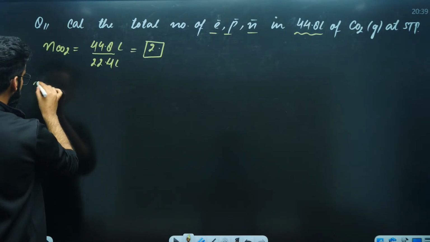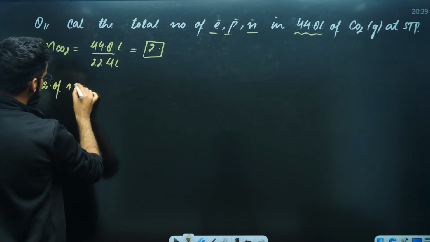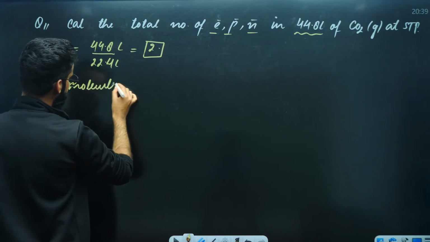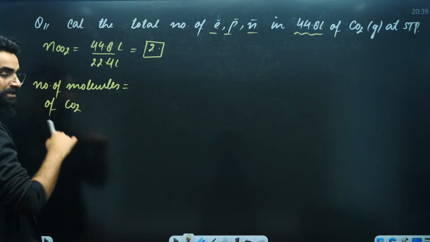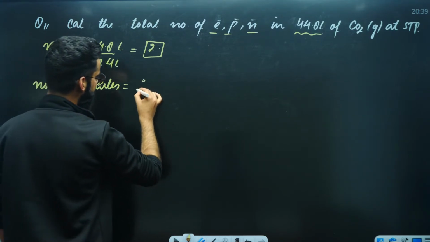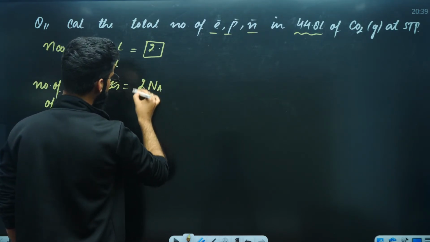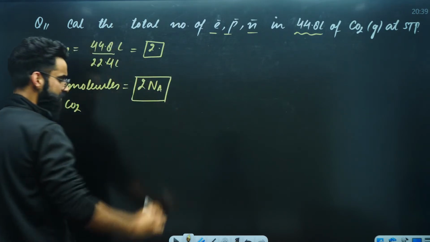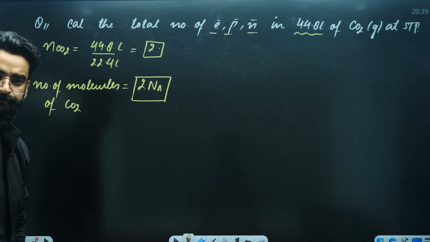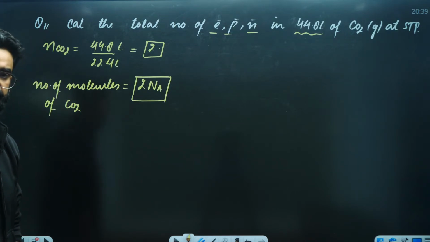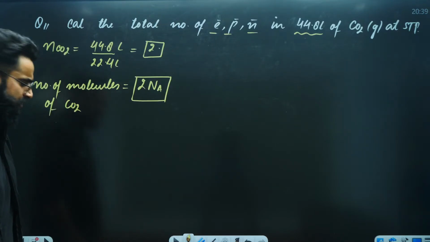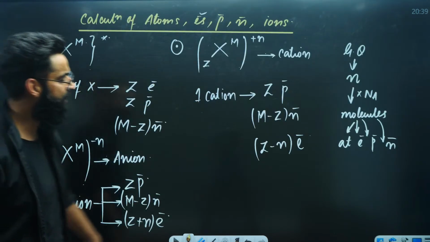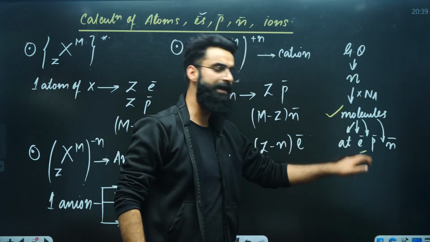Second is the number of molecules of carbon dioxide. How do you convert moles into molecules? Multiply moles by Avogadro's number. You'll be getting the molecules. So these many molecules of carbon dioxide we have. Now, what do we have to calculate? Electrons. We have solved the equation till molecules. Now we have to calculate electrons.